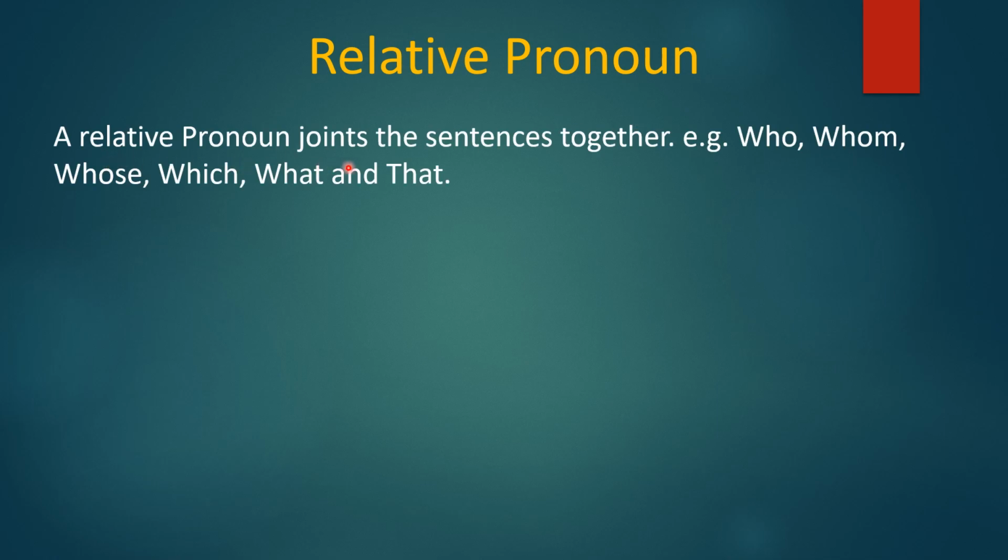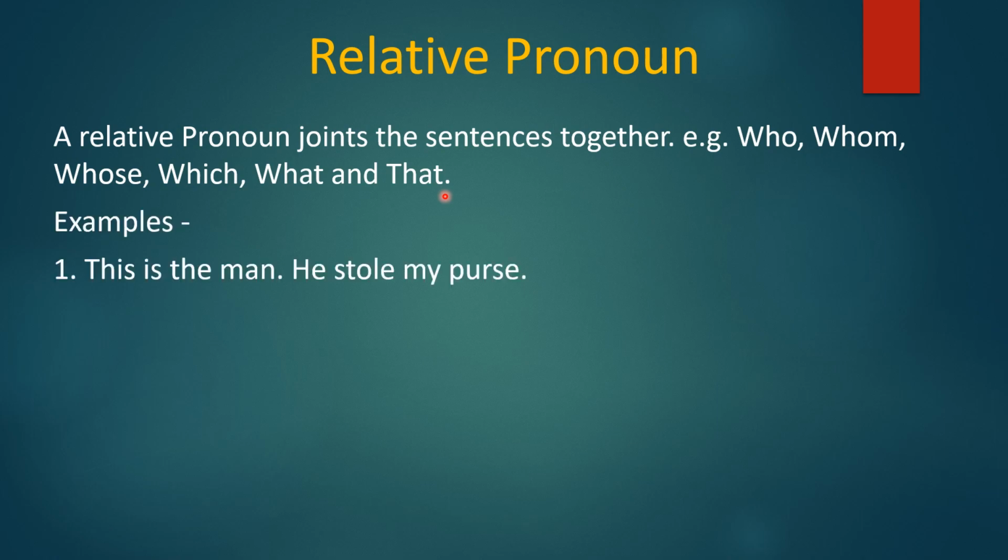A relative pronoun joins the sentences together. Example: who, whom, whose, which, what and that. जिन प्रोनाउंस के द्वारा दो वाक्यों को जोड़ा जाता है उसे हम रिलेटिव प्रोनाउंस कहते हैं. So students, here we can see that there are two separate sentences. This is the man, he stole my purse. यह व्यक्ति है, उसने मेरा पर्स चुरा लिया है. Now we are making relative pronoun. This is the man who stole my purse. यही वह व्यक्ति है जिसने मेरा पर्स चुराया है.